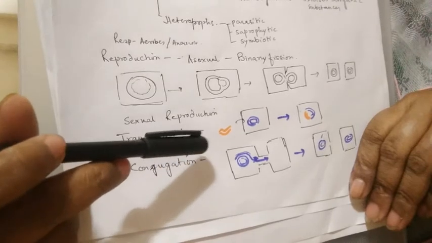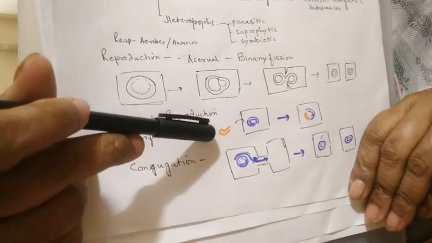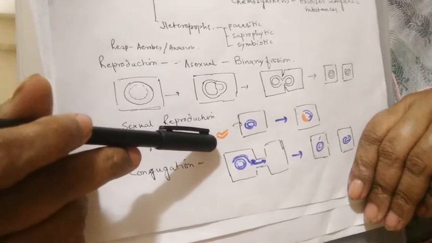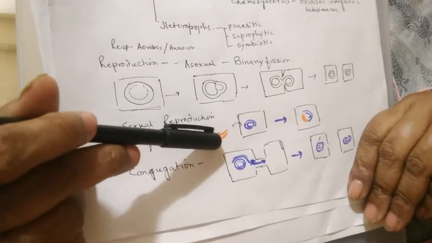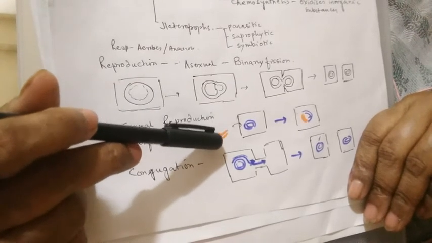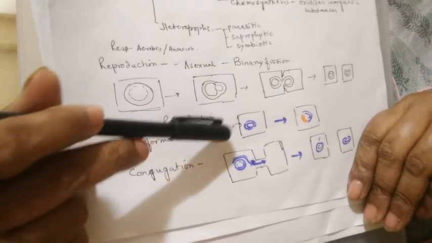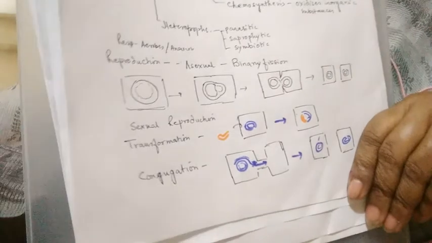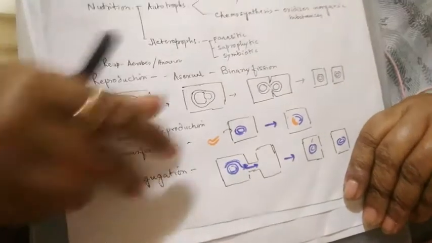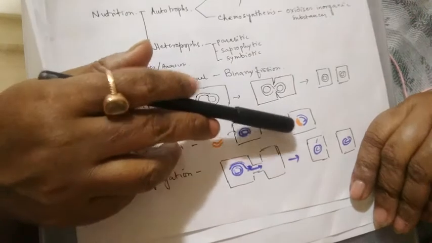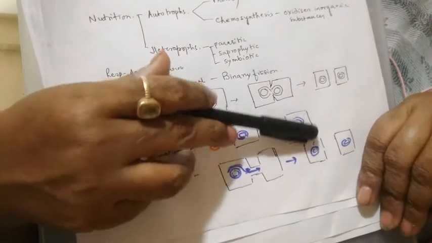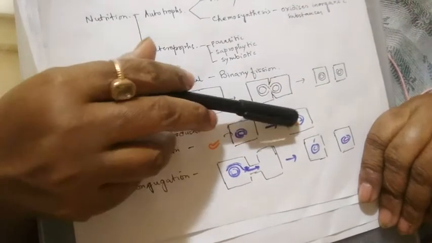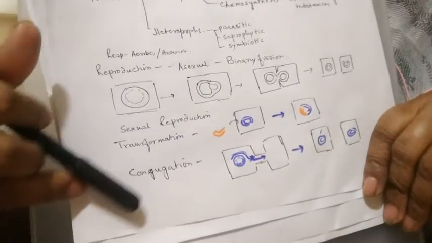What is transformation? Griffith and his colleagues explained transformation. Suppose this is the genetic material of the dead bacteria, and these bacteria which are competent enough can pick up this genetic material from the dead bacteria, and there is the intermingling of the genetic material.